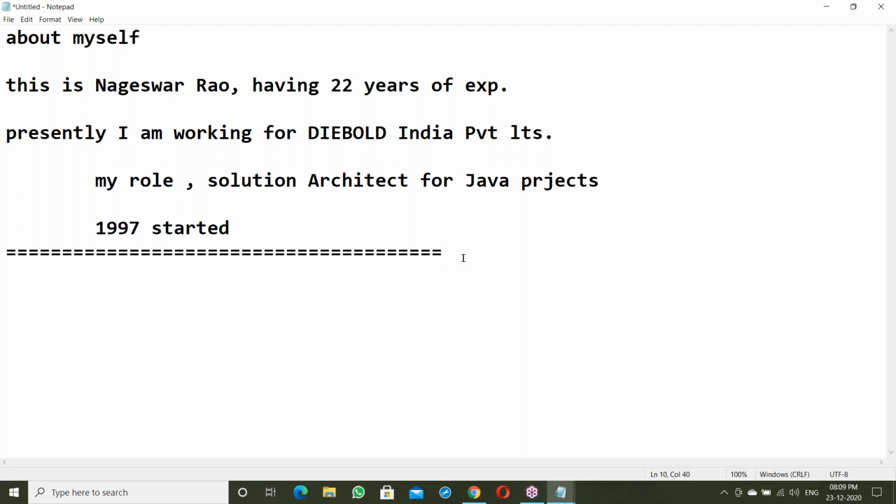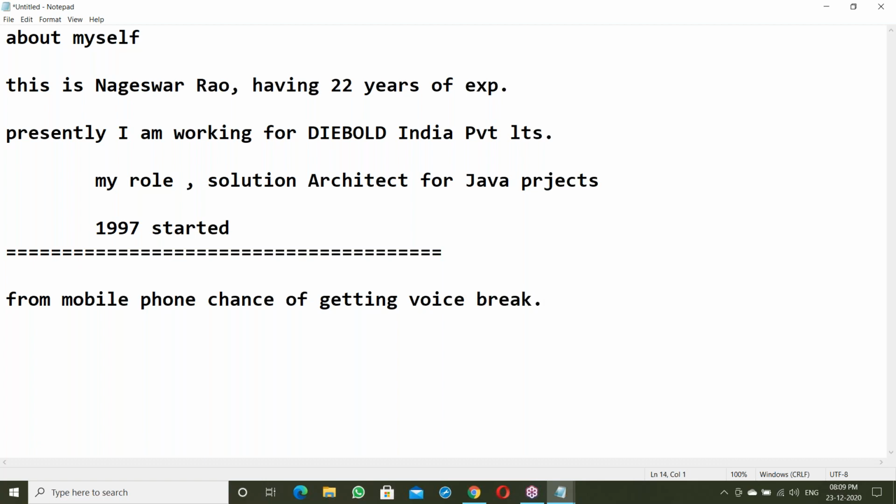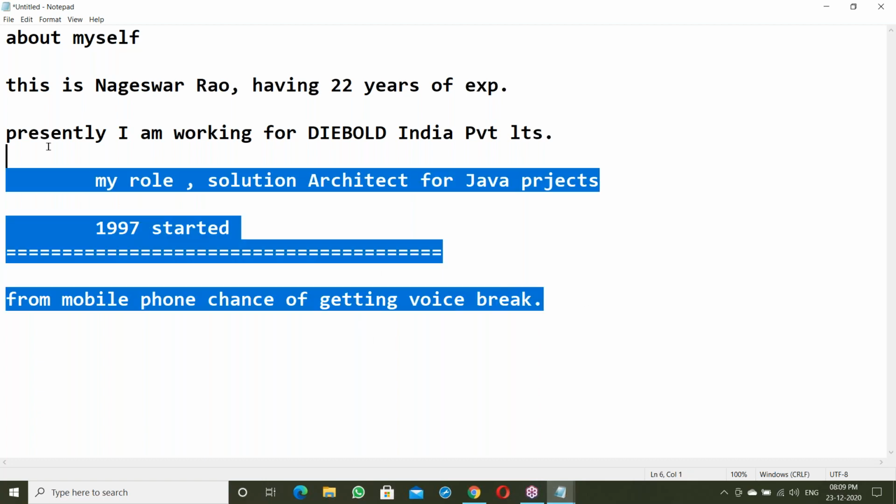One more thing: those attending from mobile phones have a chance of getting voice break. If you attend from a computer, there is no problem. The only problem is with mobile phones.